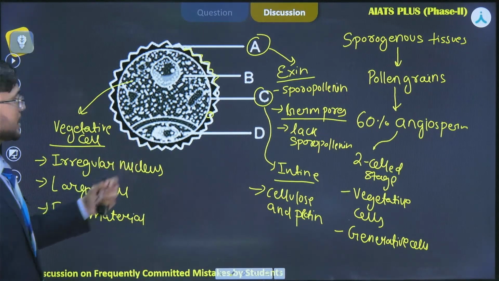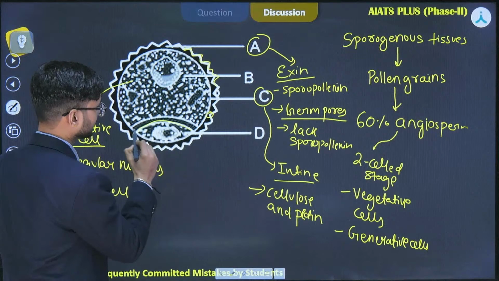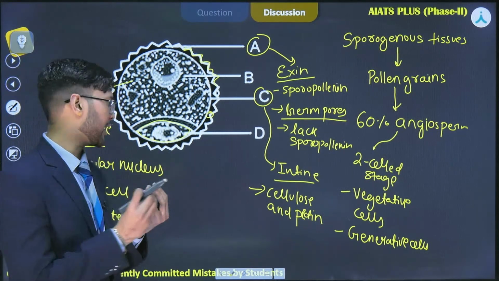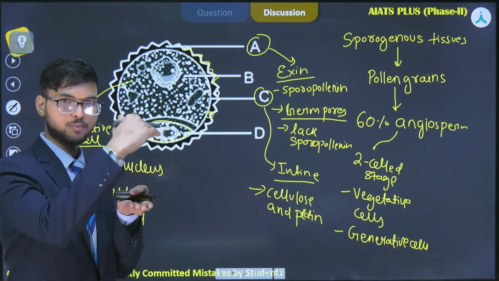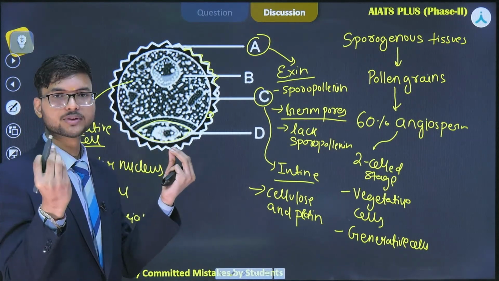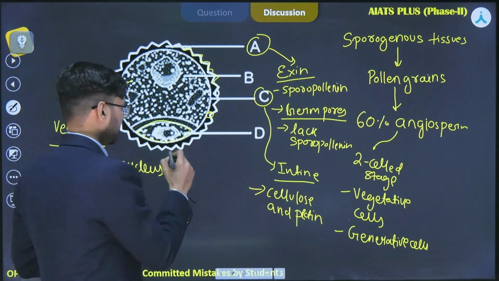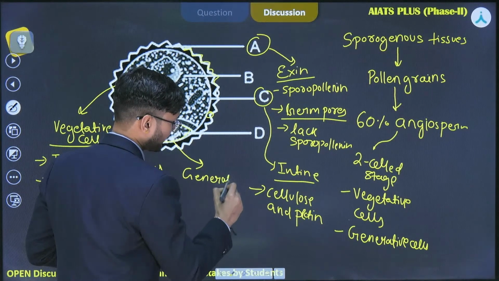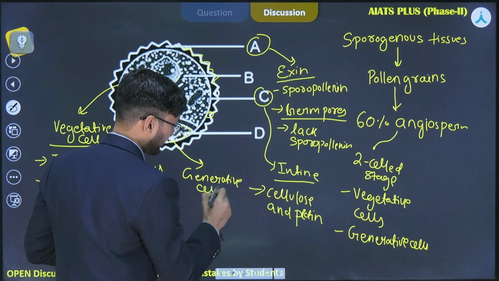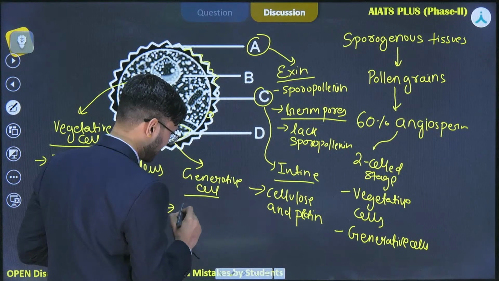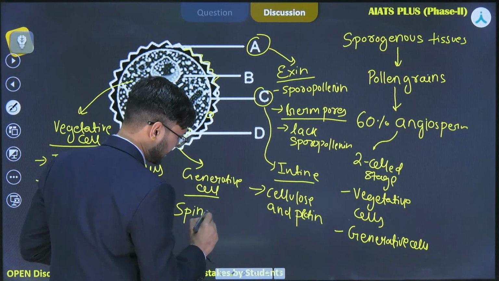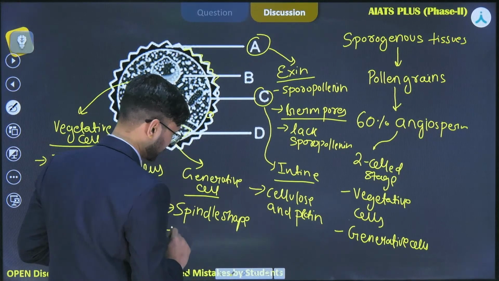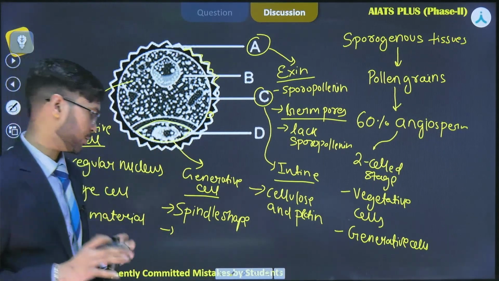The other portion that you are seeing is a spindle structure. This cell is spindle shaped, where the middle portion is quite broad and the tip portions are quite narrow. This structure is the generative cell, which, as I have already told, is spindle shaped, comprises a nucleus and consists of dense cytoplasm.